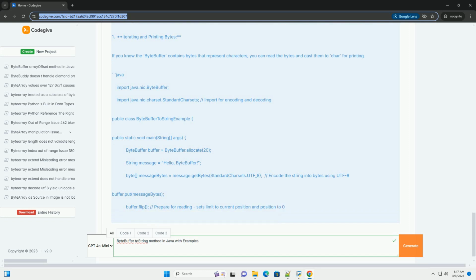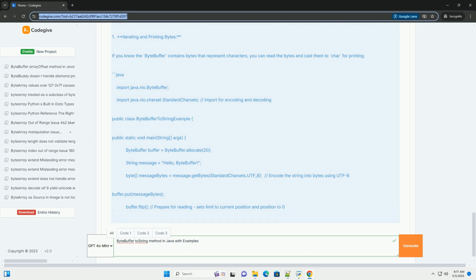2. Reading specific data types: integers, floats, etc. If your ByteBuffer contains integers, floats, or other primitive types, use the corresponding getType methods. Remember that the bytes need to be in the correct byte order, endianness. ByteBuffer provides methods like order, ByteOrder, to control endianness.